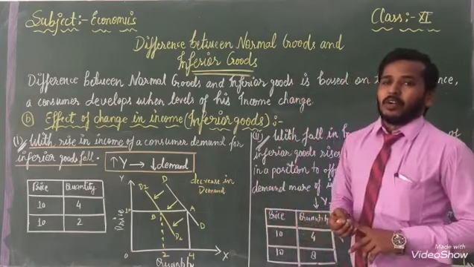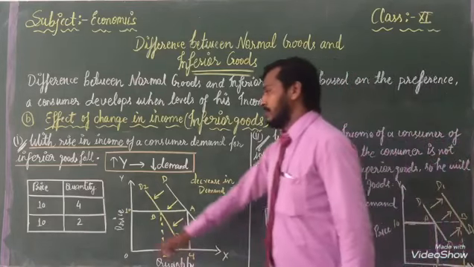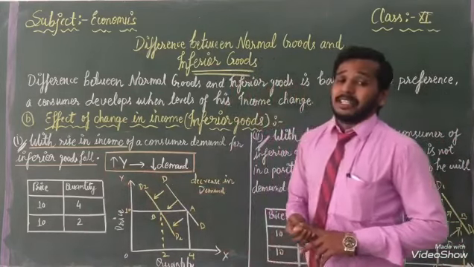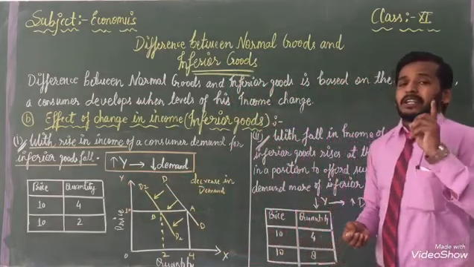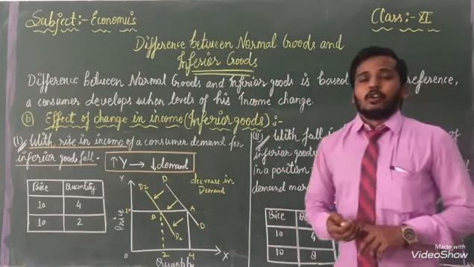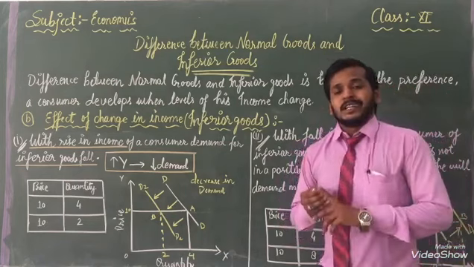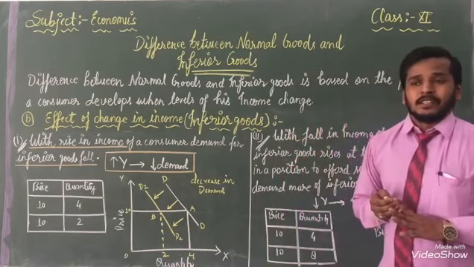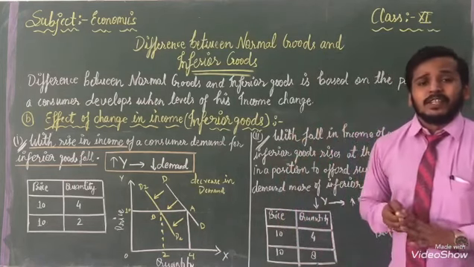Decrease in demand is the only way when income will increase. When our income will increase, the demand of inferior goods will go down. We can't use these types of things because we have enough income.